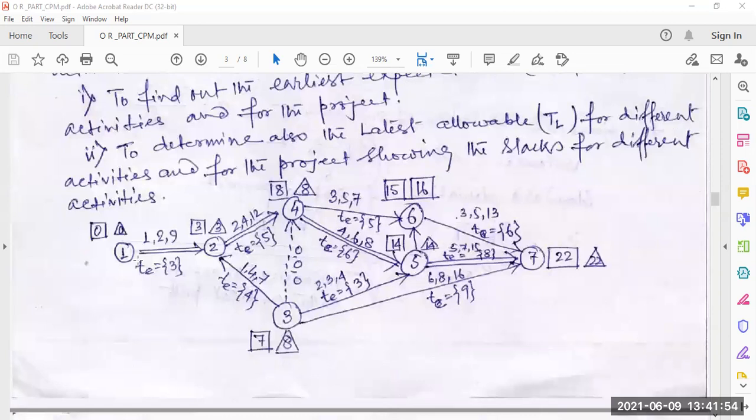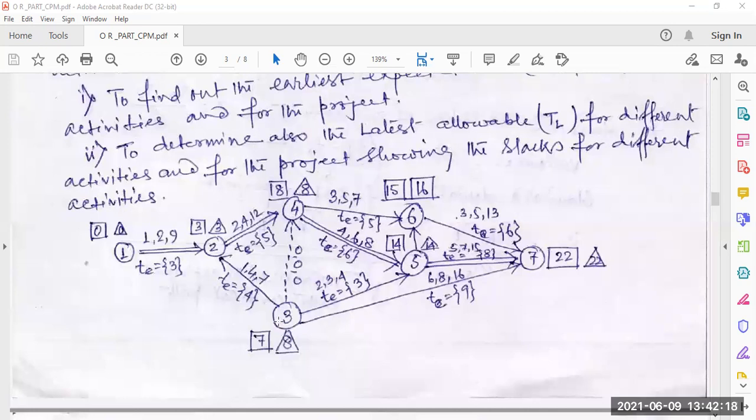Now it is given here 0, and this is the TL as it is in the triangle shape, and this is the TE, and this is activity 1 with t equal to 3. From 1 to 2, from 2 to 4, 2 to 3.